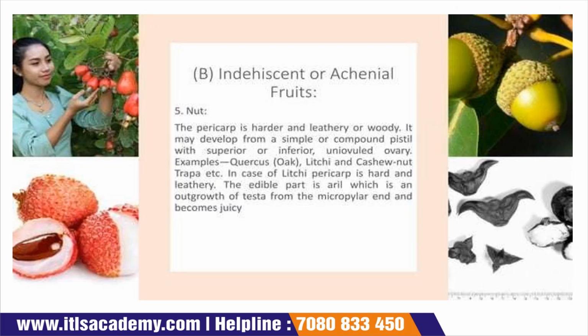Now, the last of the indehiscent fruits is the nut. Their pericarps are hard and leathery or woody. It may be developed from a simple or a compound pistil with a superior or inferior uniovuled ovary, like your Quercus, lychee, cashew nut, Trapa.